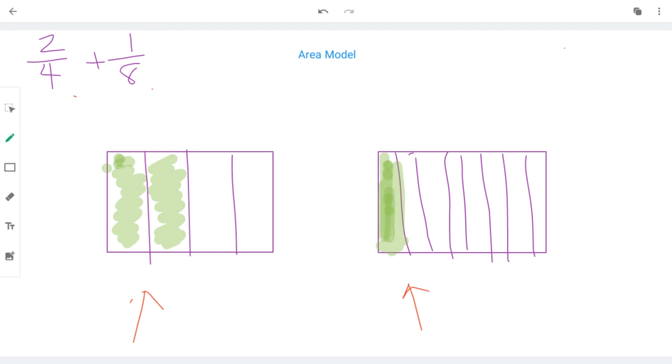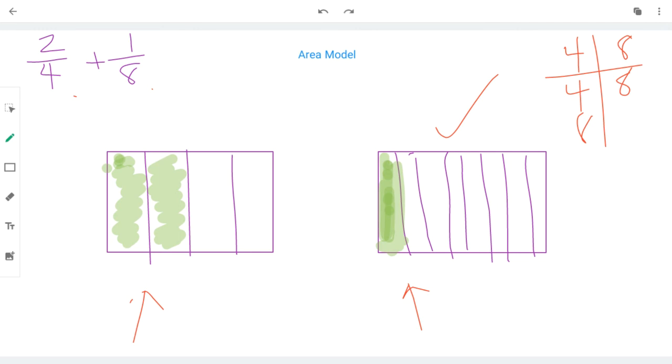Well, first I want to see what 4 and 8 have in common. 4, 8. Oops, 8s are hard to draw. They have 8 in common. So luckily, this one's already cut into eighths. We don't need to touch it. But how are we going to cut this rectangle into eighths? How would we cut this one into eighths?